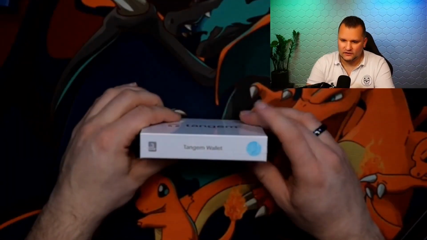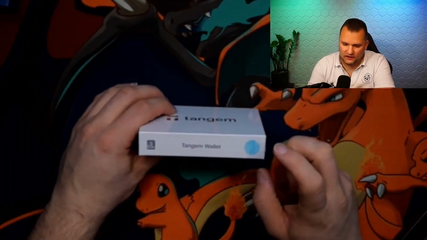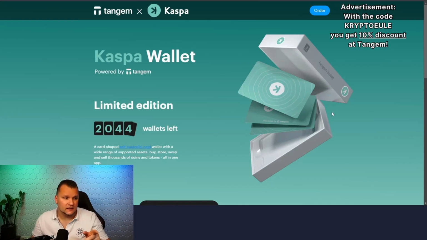And now, because it's getting cold outside and we want to check out the winter wallet, before that, let's take a look at the current Tangem wallets that you can still buy.